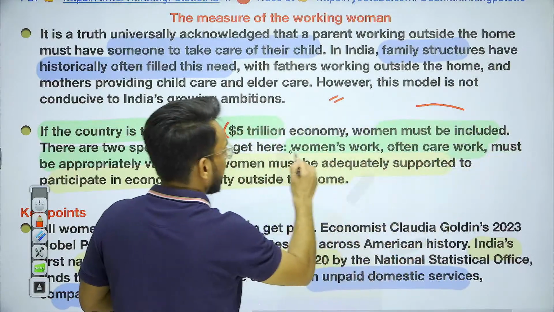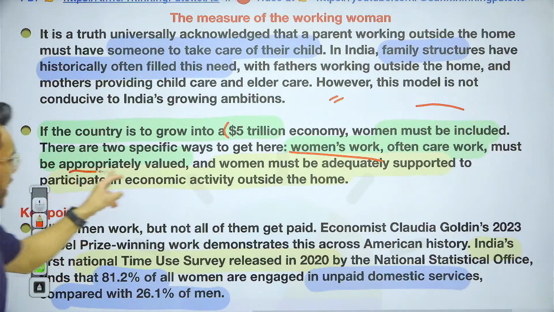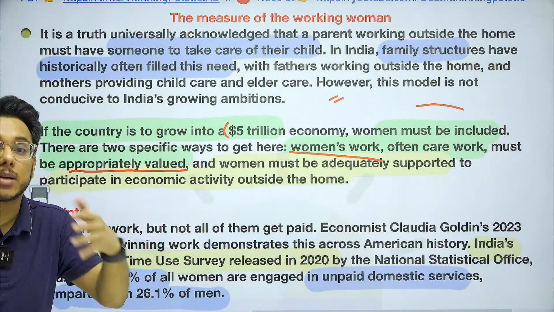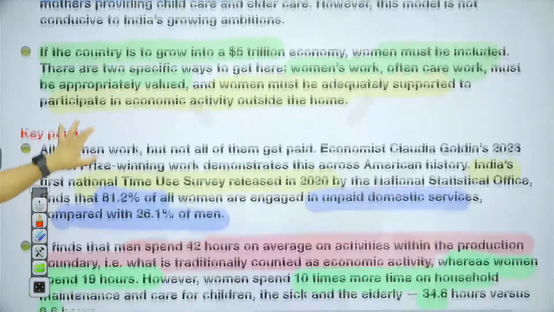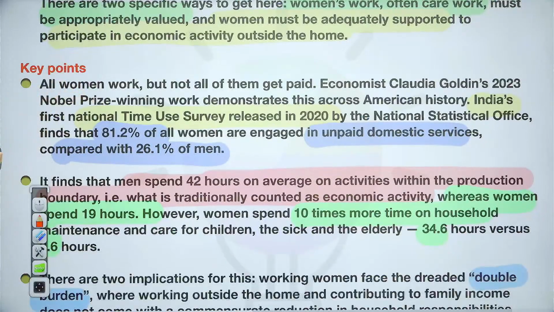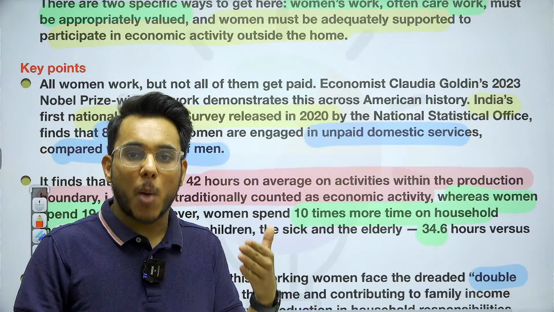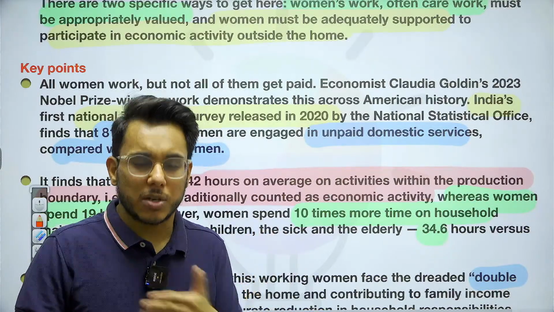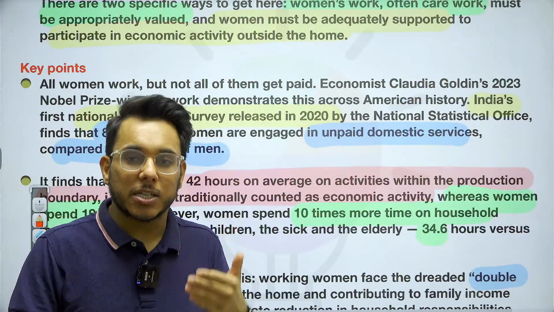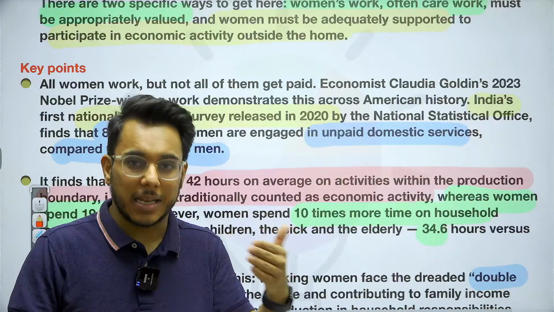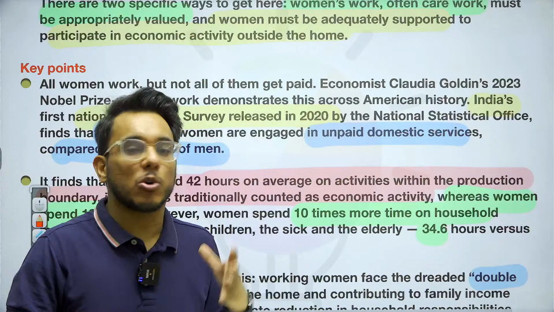Women's work, even if it is domestic work or care work, should be appropriately valued. It should be given some economic value. Otherwise, it is often ignored. Recently, a few days back, the economics Nobel prize was announced, and it was given to Claudia Goldin, who has researched gender disparity in the labor market, and how women are given lower salaries for the same amount of work.